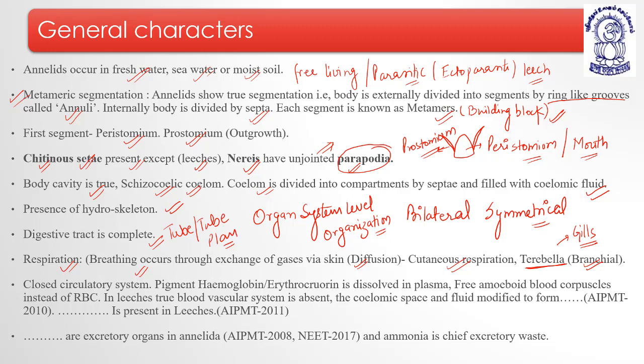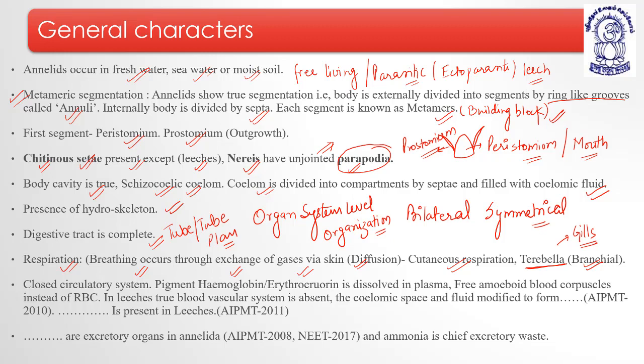Understood? Now coming to next, they have closed circulatory system, means the body is having the arteries and veins through which the blood travels. They have hemoglobin as the respiratory pigment, but this hemoglobin is dissolved in plasma. It is not present in the red blood corpuscles, because there are no red blood corpuscles present as such. Okay. So the respiratory pigment is hemoglobin, also known as erythrocruorin.